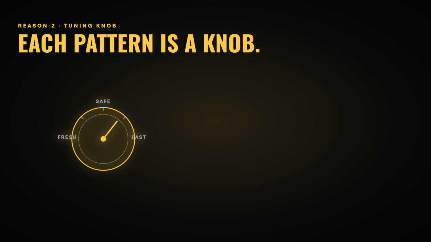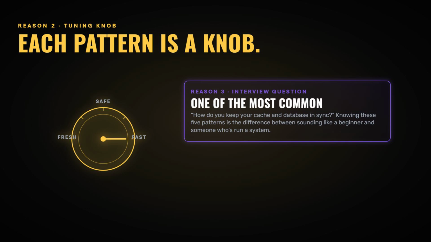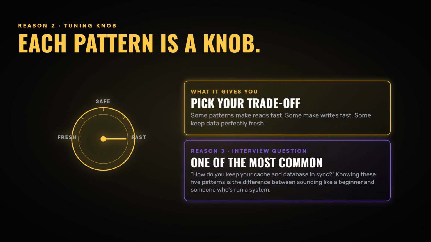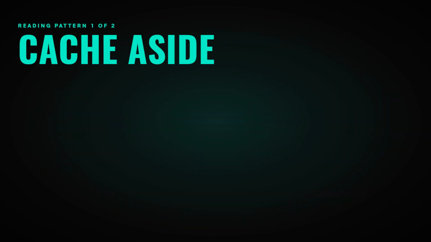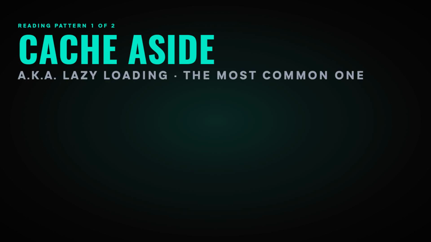Step by step in real time. App needs data. App checks the cache. Cache hit, return it. Done. Cache miss. App goes to the database, gets the data, returns it to the user and writes a copy into a cache for next time. The beautiful thing, the cache only ever holds data that someone actually asked for. Nothing is loaded just in case. That's why it's called lazy loading. It only does the work when it's truly needed. The very first request for any piece of data is always a miss. Someone always pays the slow price first to warm up the notebook.